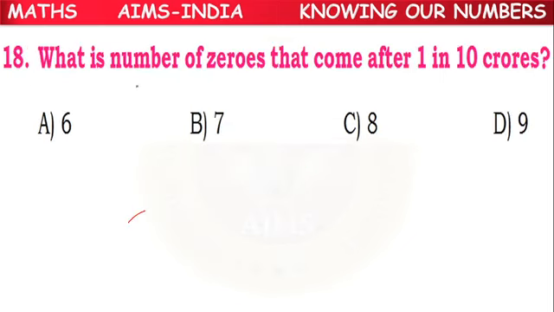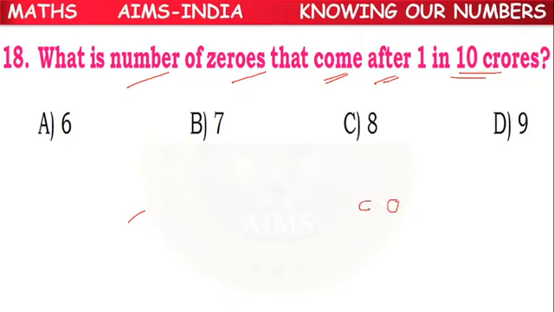Next, what is the number of zeros that come after 1 in 10 crores?